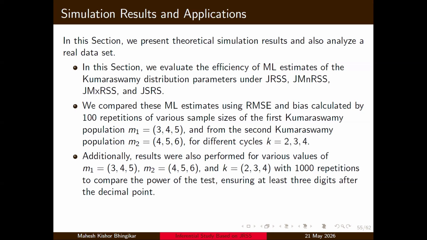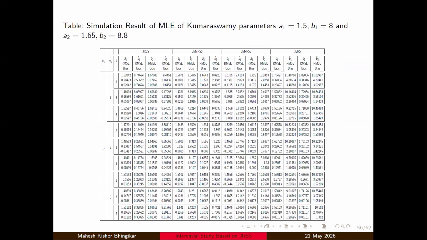These tables show that for the various sampling schemes, the joint minimum rank set sampling scheme has especially lower root mean square error compared to the other rank set sampling. However, if you look at the joint rank set sampling, joint minimum rank set, and joint maximum rank set sampling, they have better performance than the joint simple random sampling.